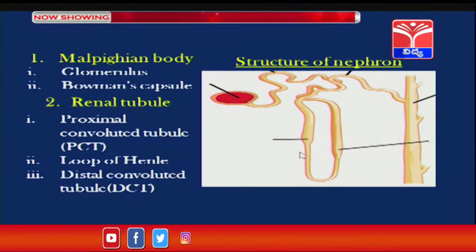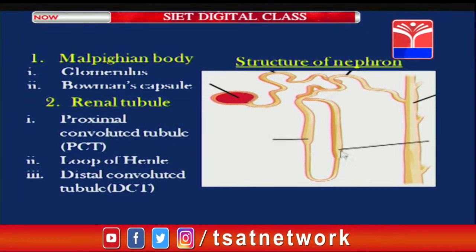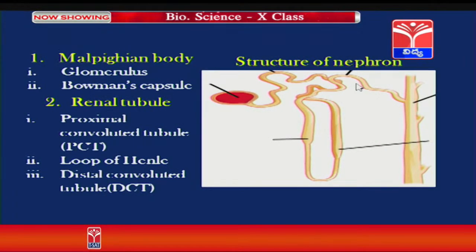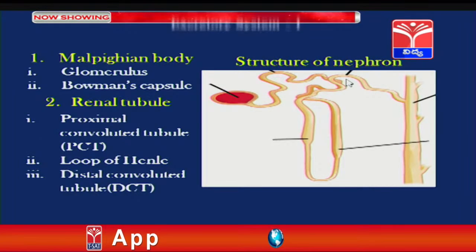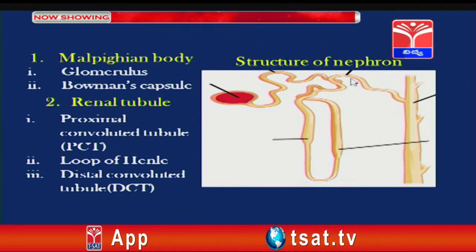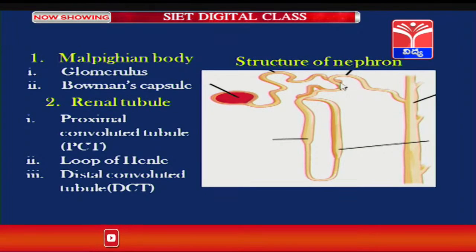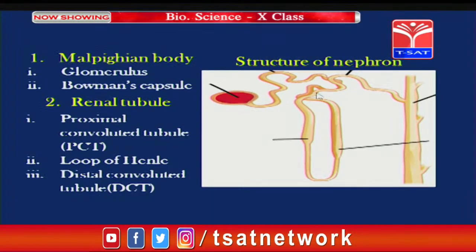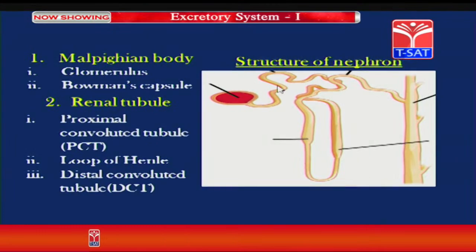Both descending limb and ascending limb together are called Henle's loop, which further leads into another convoluted tubule, which is slightly away from the Bowman's capsule as compared to the proximal convoluted tubule.